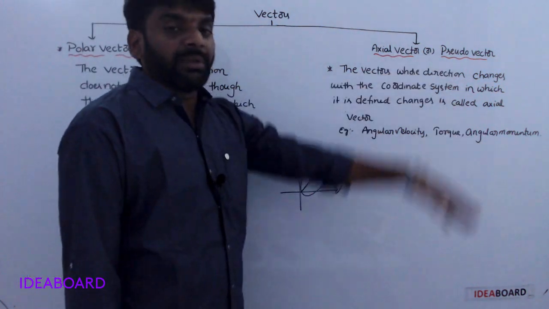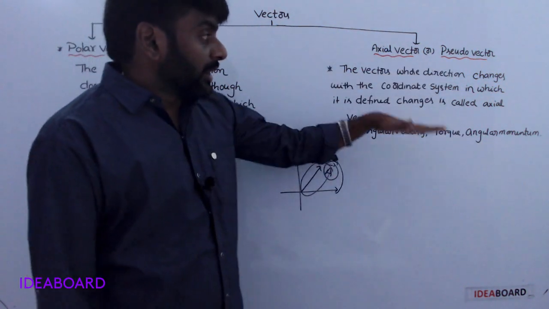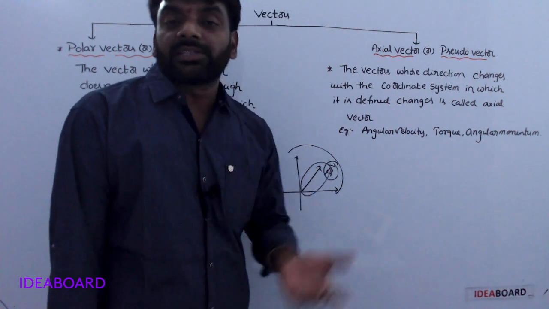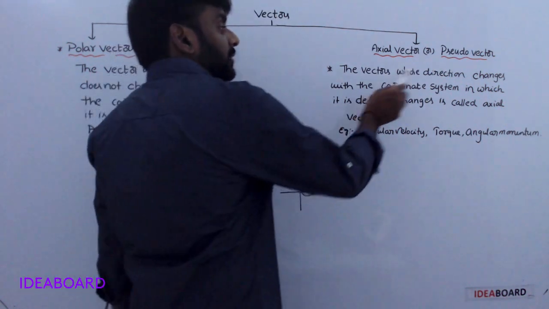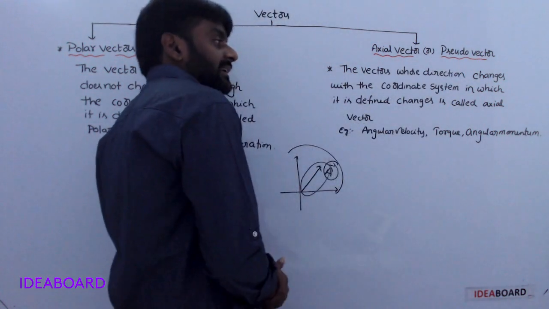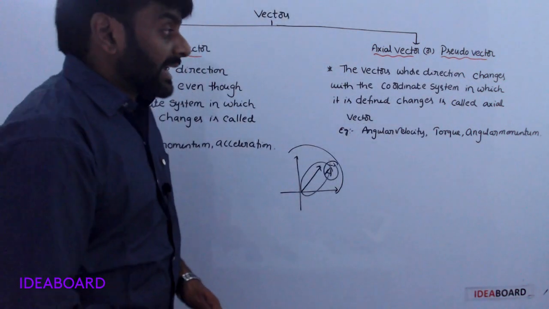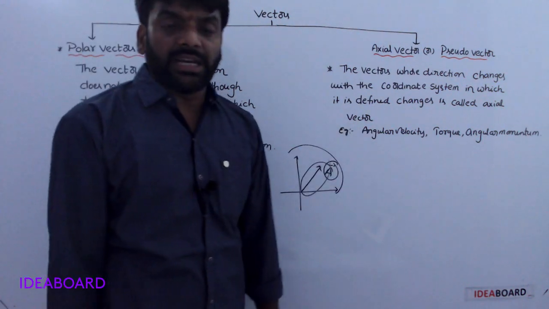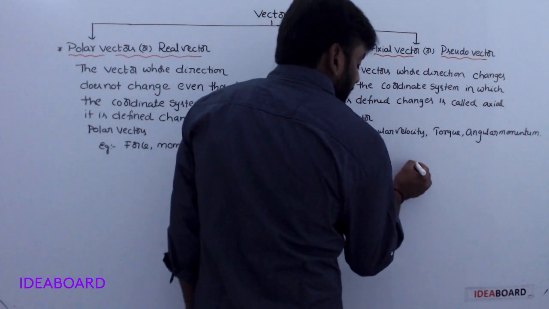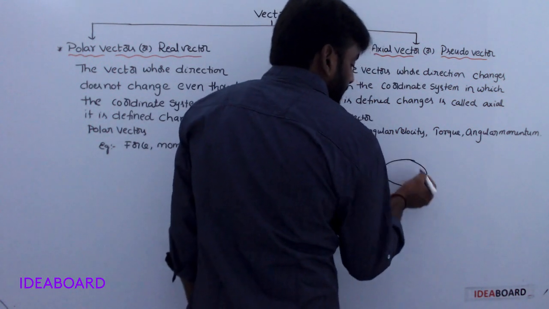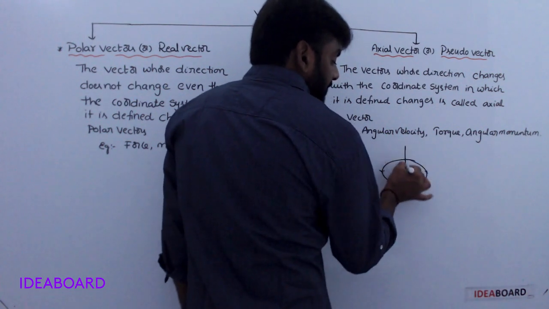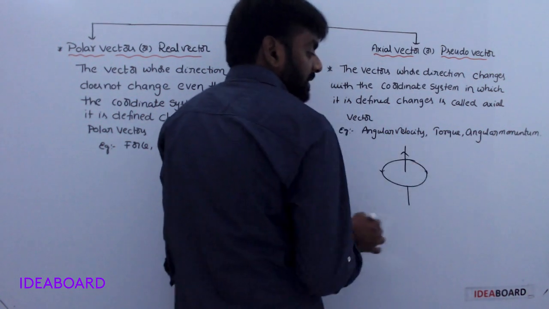But axial vector means if the coordinate system changes, automatically the vector direction changes. The vector whose direction changes when the coordinate system in which it is defined changes is called an axial vector. Example, angular velocity, torque, angular momentum. For example, one particle rotates in anti-clockwise direction, direction is upwards.